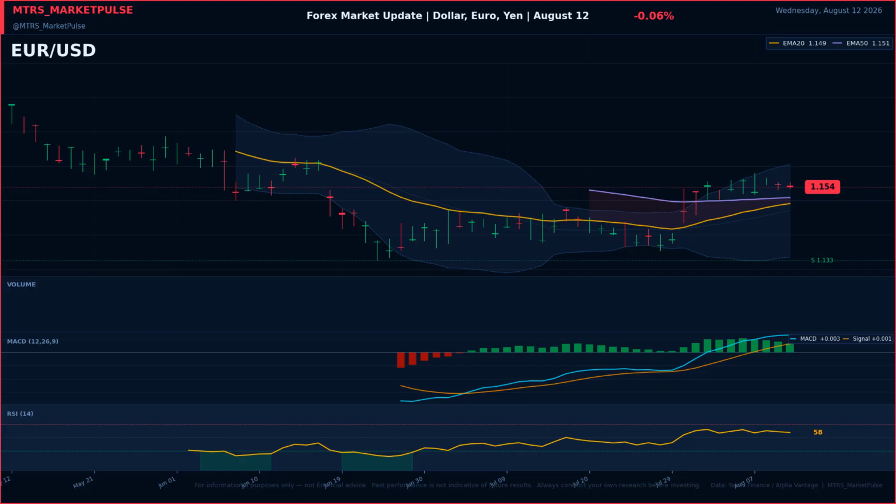Euro to US dollar is trading at 1.15, losing 0.06% on the session. The world's most traded pair is driven by ECB versus Fed rate differentials.